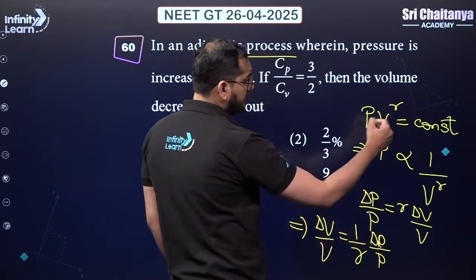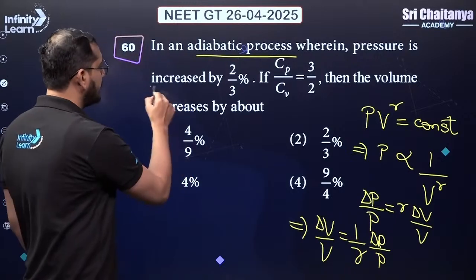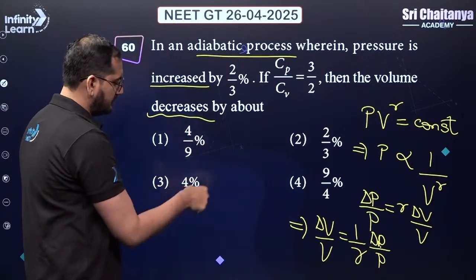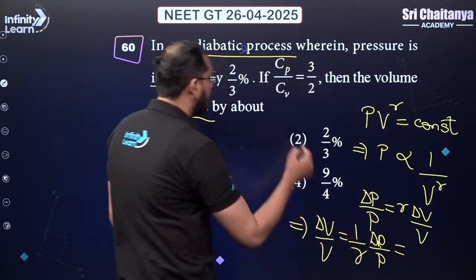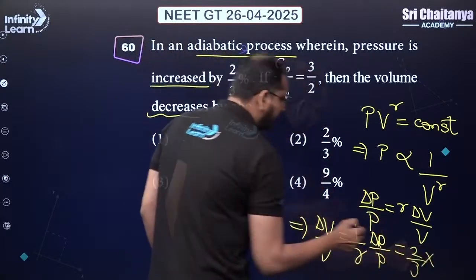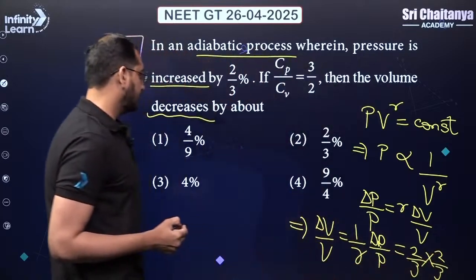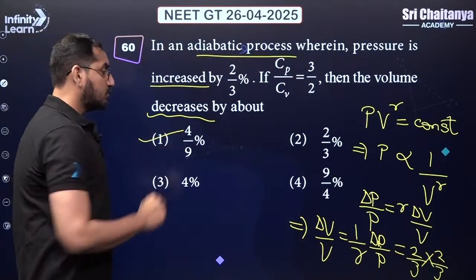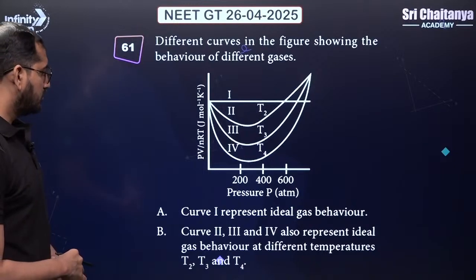This inverse relation says that if the pressure is increasing, the volume has to decrease. We just have to figure out the magnitude. So 1 by gamma is how much? 2 by 3, and delta P by P was 2 by 3%. So that will be equal to 4 by 9%. First option will be our correct answer. Okay, let's go ahead to our next question.